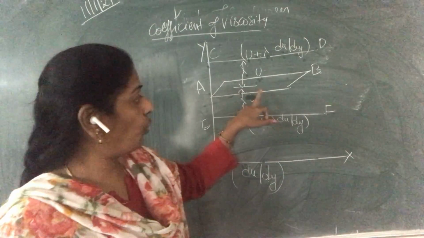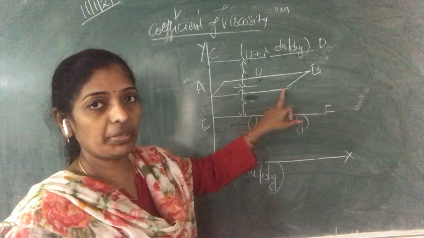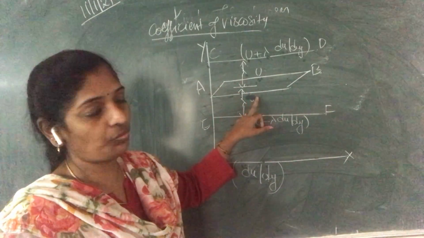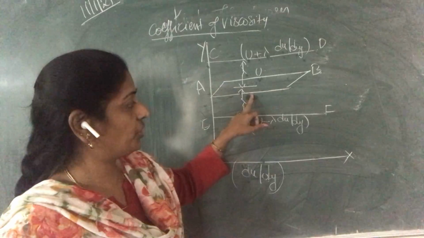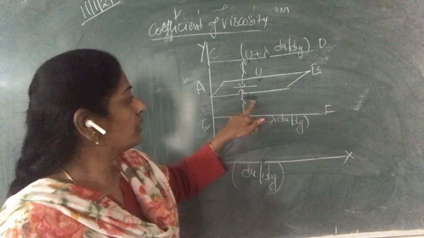Some force acts from above and below on layer AB. This sets up a tangential force, which opposes the motion of the gas.